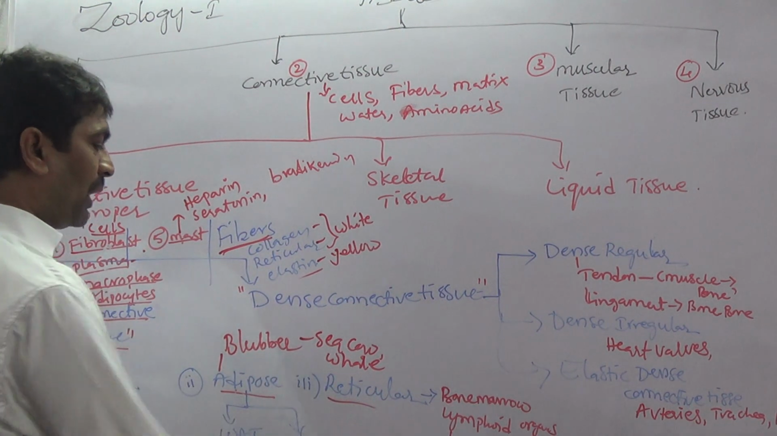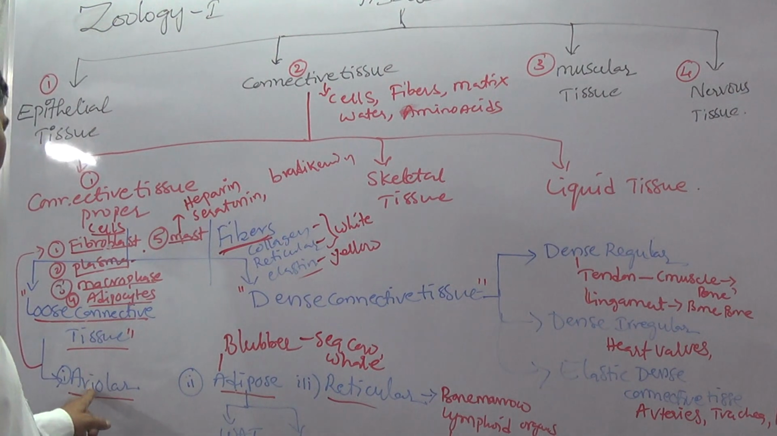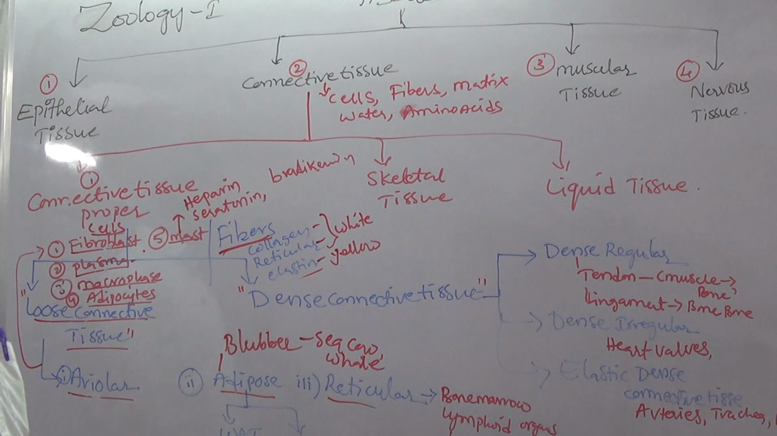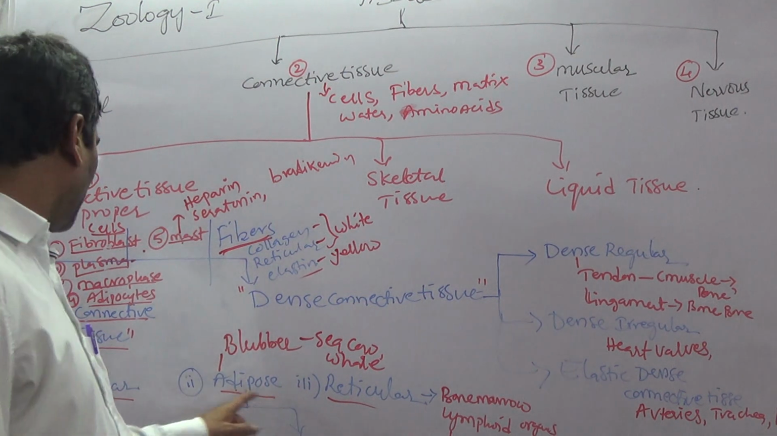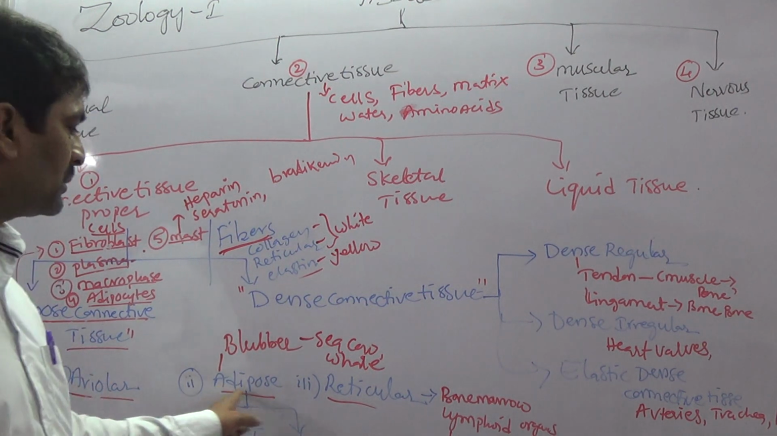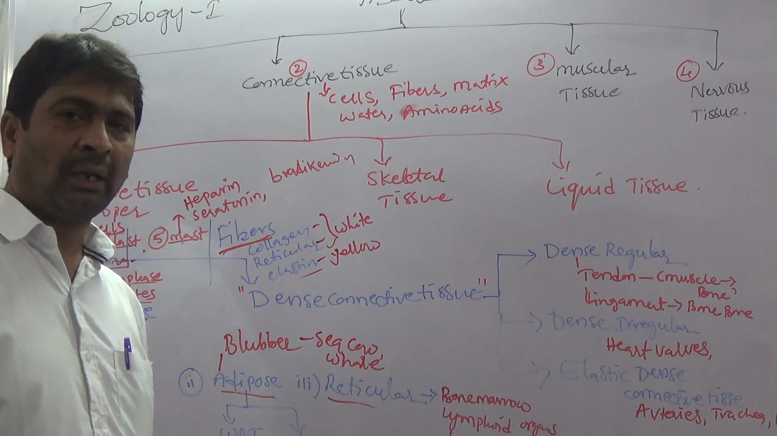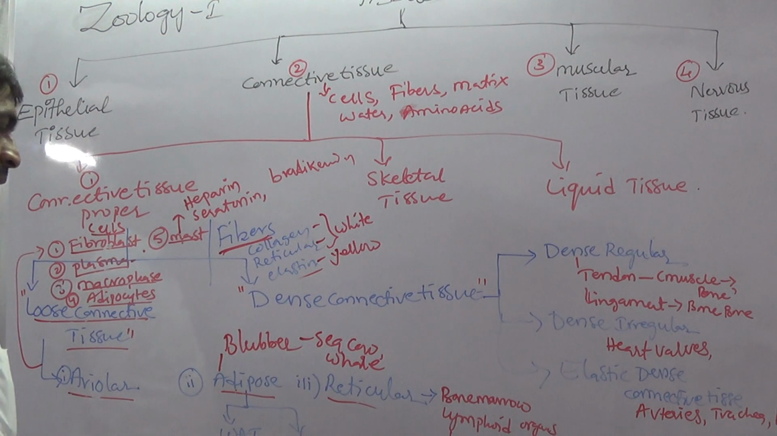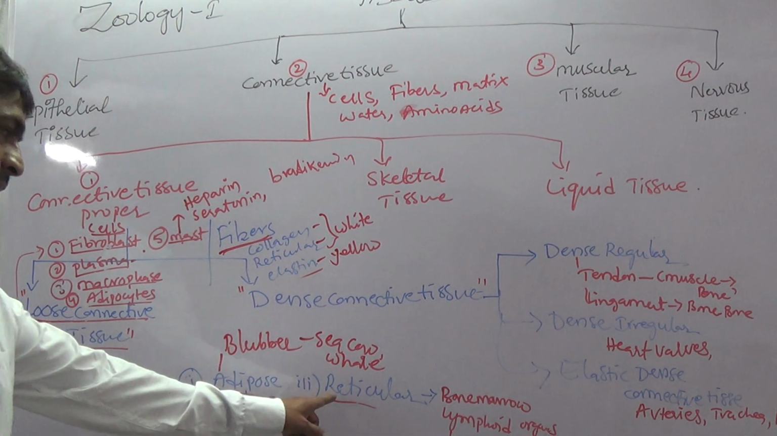Next, the third one is reticular tissue. These three, areolar, adipose and reticular, all belong to loose connective tissue. Now reticular. Reticular tissue has reticular fiber, which is collagen. Reticular has collagen protein. Reticular means branch-like or net-like.